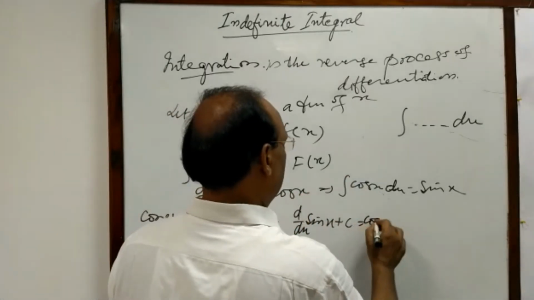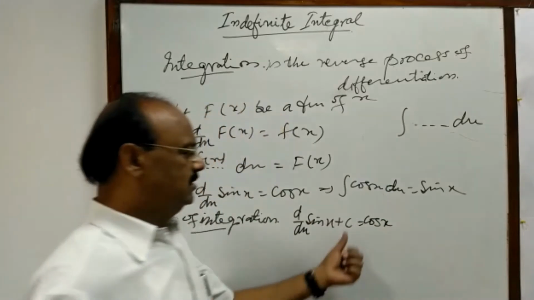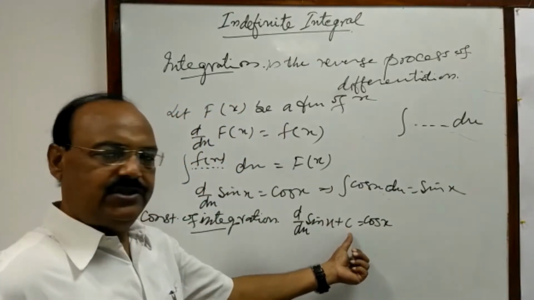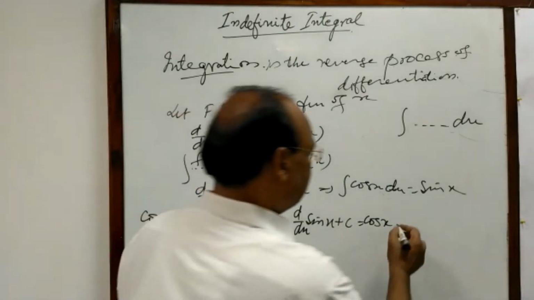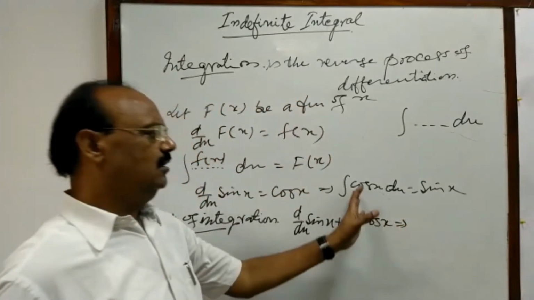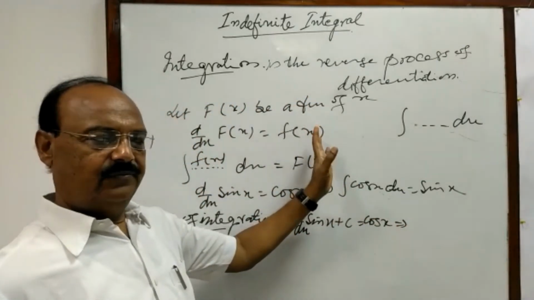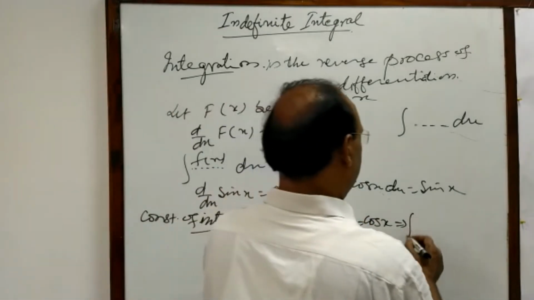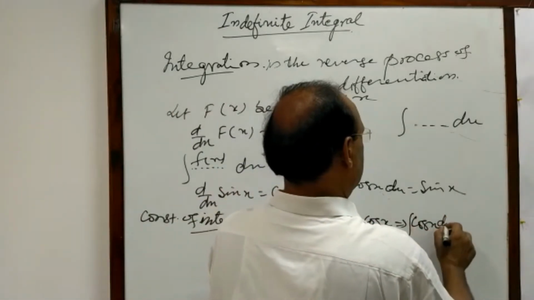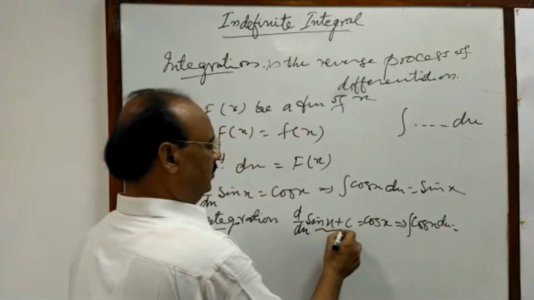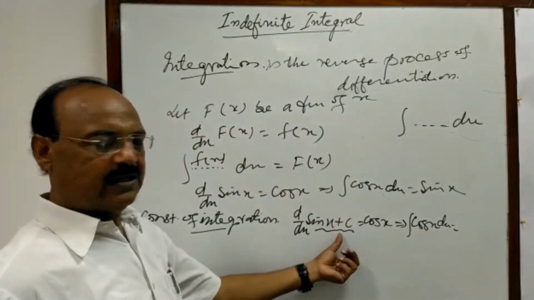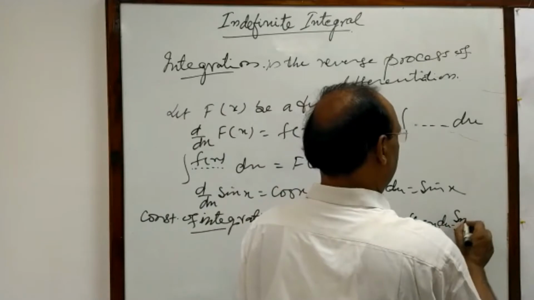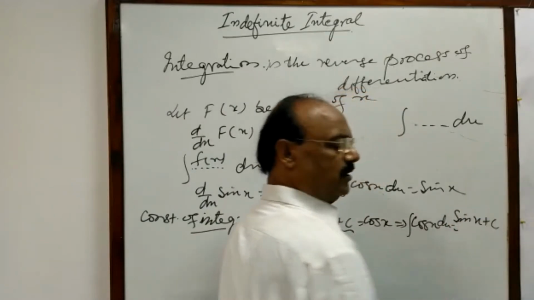So this will be cos x, since c is a constant, its derivative will be 0, you know. So again by the same reverse process of differentiation, we get the integral of cos x is equal to sin x plus c.